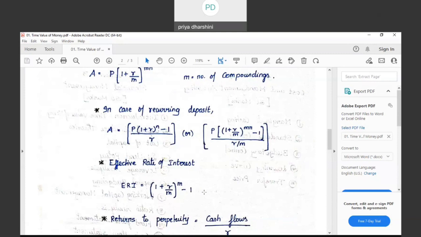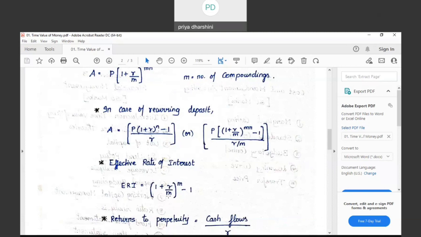So instead of numerically calculating it like 1 lakh, 10%, 6 months, 1 lakh 5,000, 10% for the remaining 6 months, you can find the effective rate of interest by substituting the numbers in this formula straight away. So what is the formula? 1 plus R. What was the example I gave? R was 10%. So 1 plus 0.1.